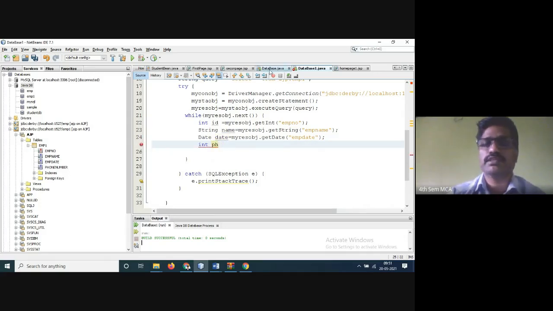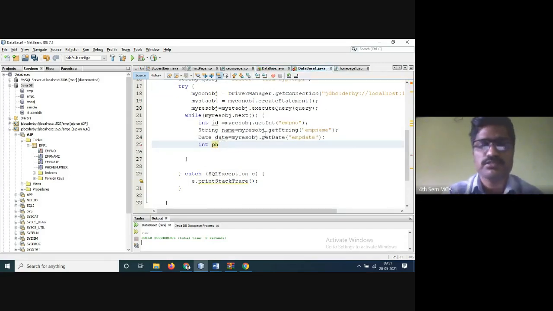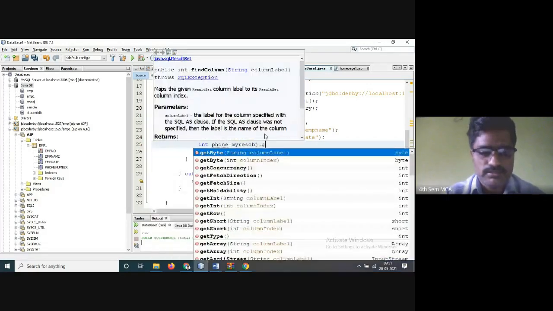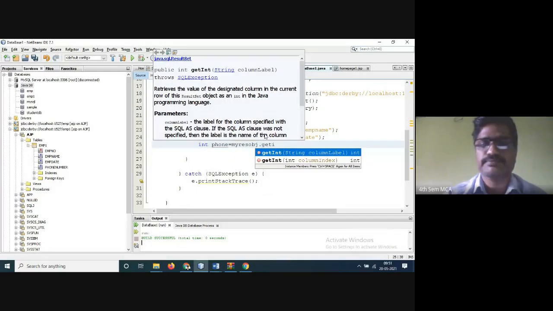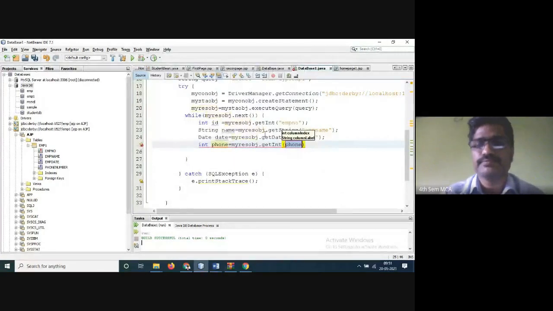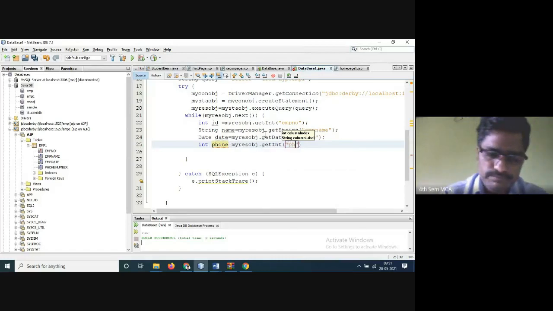I have given the same thing here also. I hope I have given phone. So phone is equal to... You can give ph also, it is no problem. Any variable name. My results, obj dot get integer. So here you have to give the phone number.